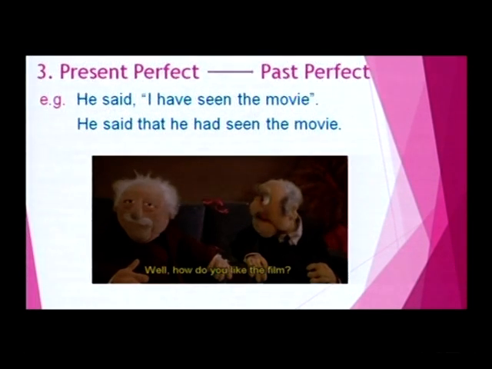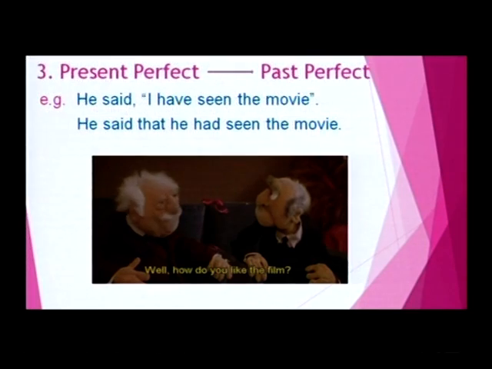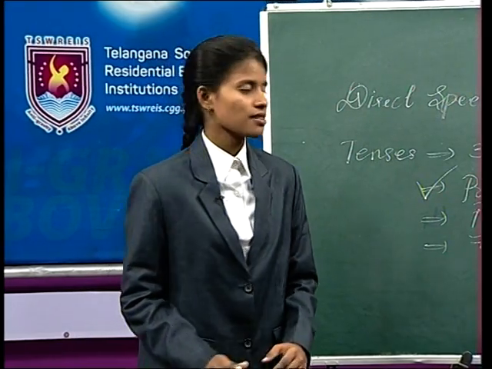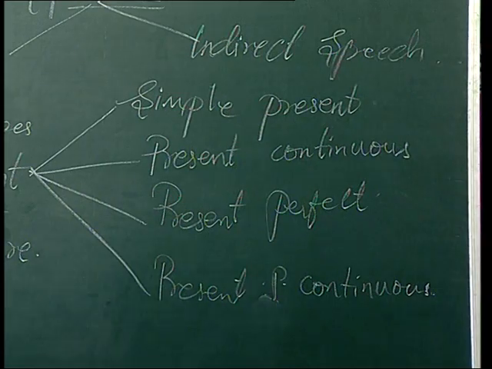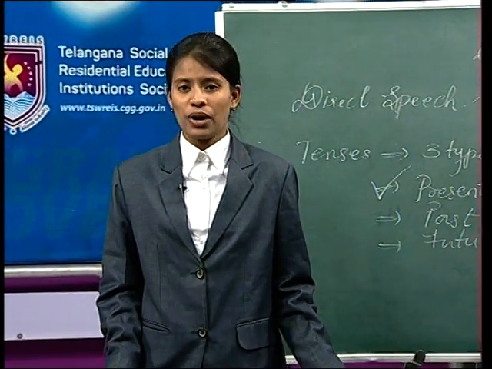The changes affected here are the conjunction that is used, and I became he, and have became had. Totally, he said that he had seen the movie. Clear my dear friends? That is all about the present perfect changing into the past perfect tense. And the fourth thing of present tense is the present perfect continuous. Let us see what is present perfect continuous, the fourth subdivision of the present tense.